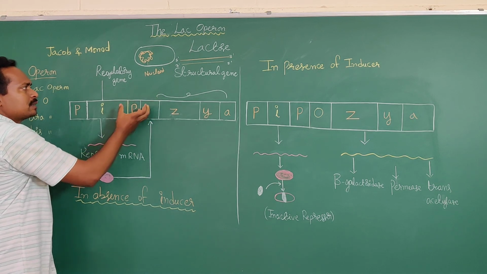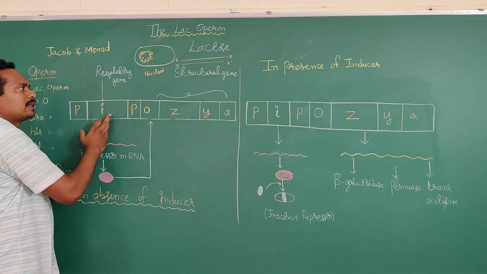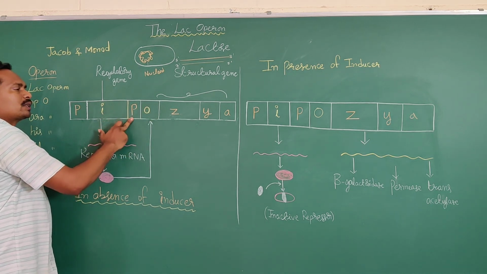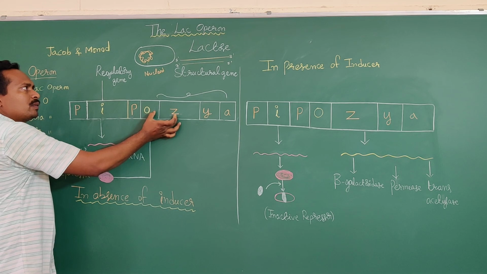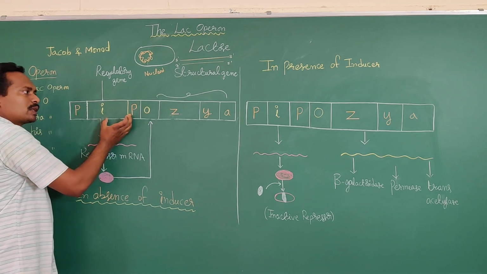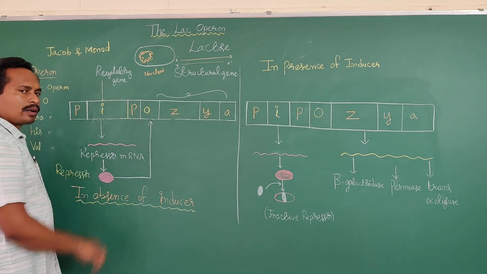So this group of structural genes and promoter is regulated by the regulatory gene. This group of structural genes, regulatory gene and promoter is collectively known as the Lac-Operon.